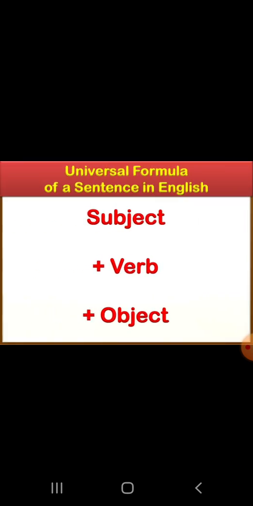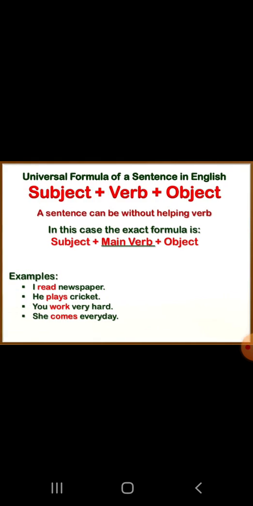Next, you need to remember that the universal formula of a sentence in English is subject plus verb plus object. Right? This is the universal formula of a sentence in English. Subject plus verb plus object. A sentence can be without a helping verb, but it is incomplete without the main verb.